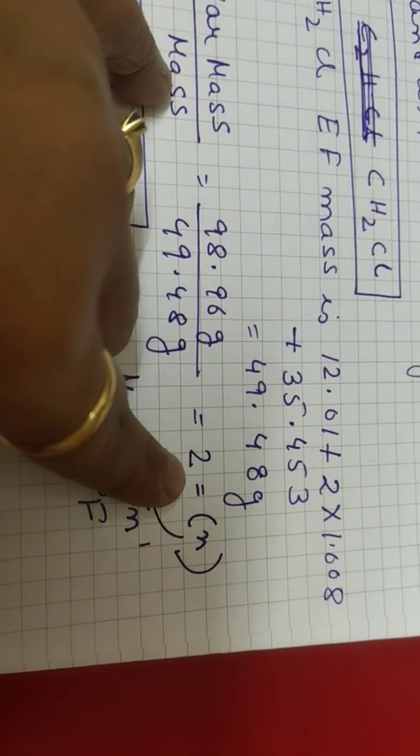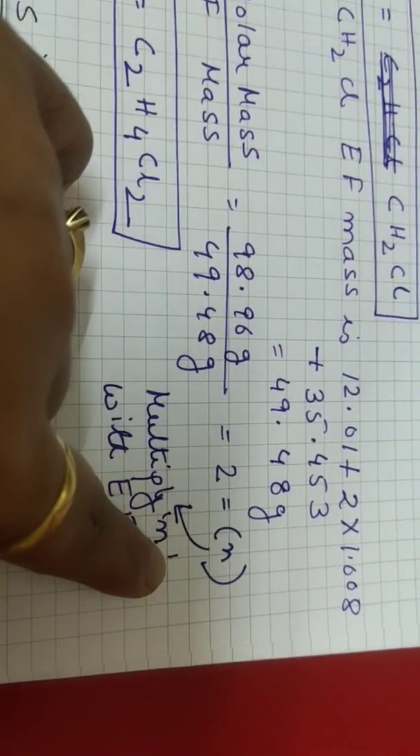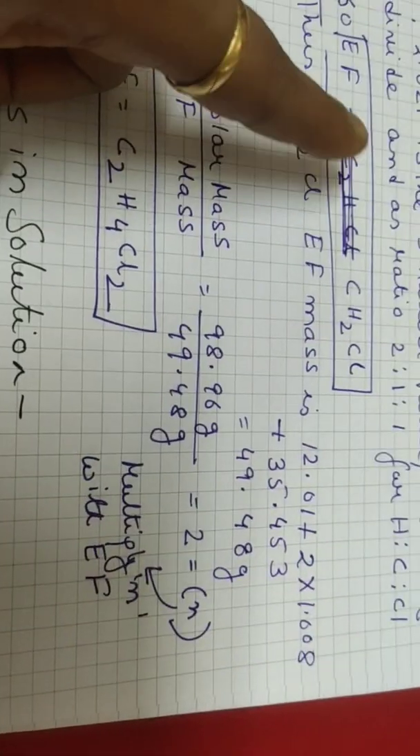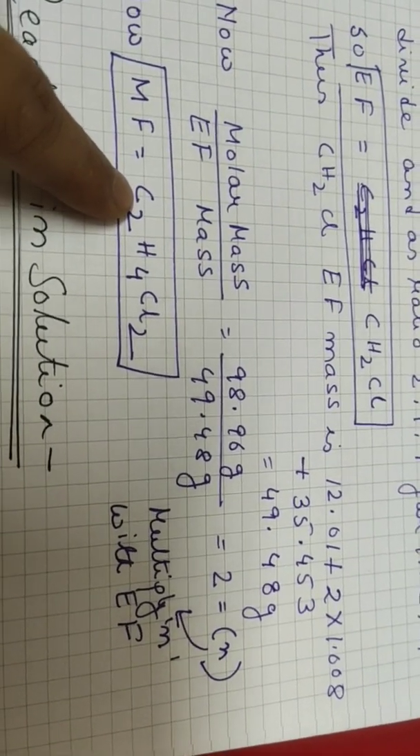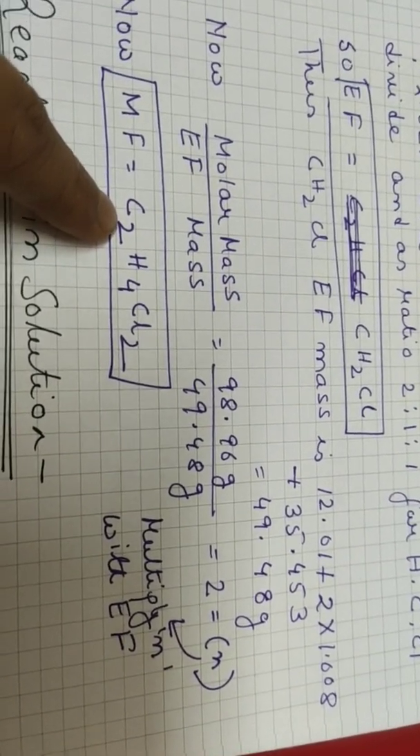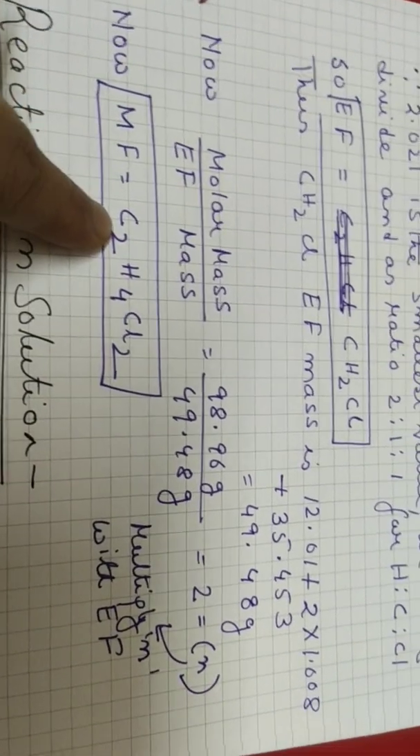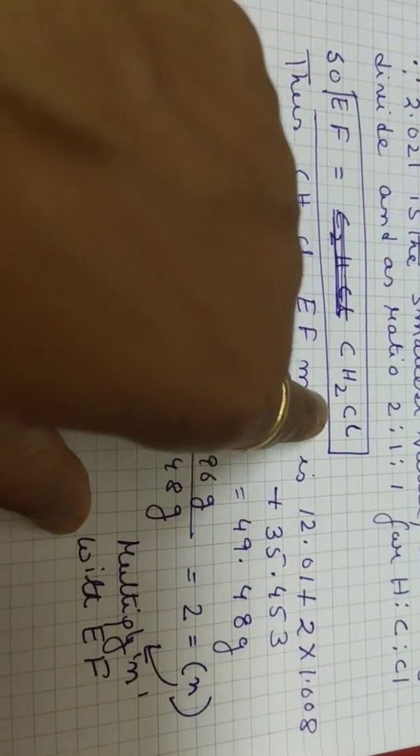So, it is coming roughly to 2. So, this factor is called n. If we multiply this n with the empirical formula which we have determined, this will give the formula as C2H4Cl2. So, the molecular formula comes to be C2H4Cl2 and the empirical formula is CH2Cl.